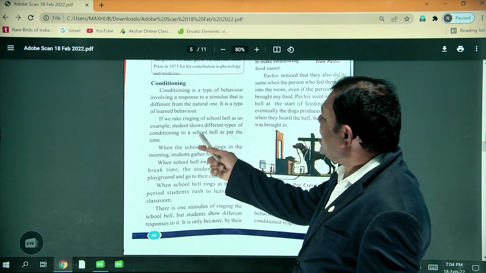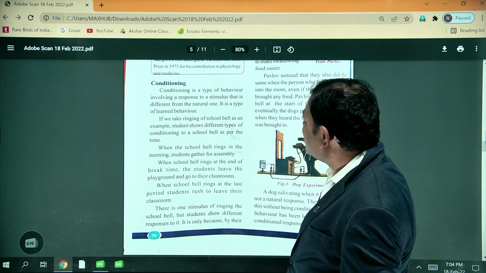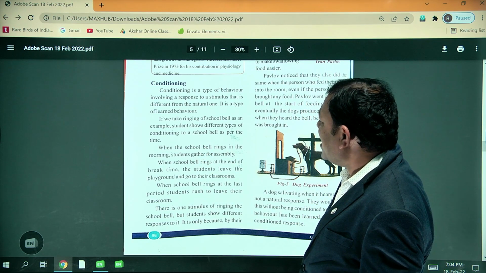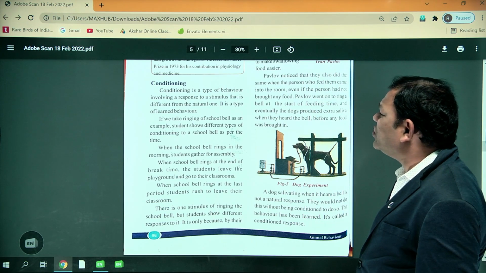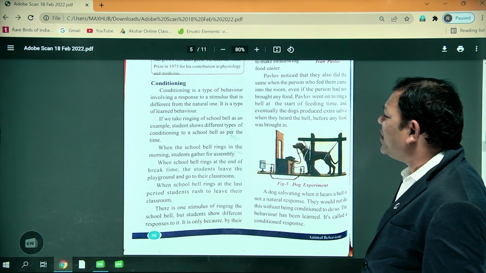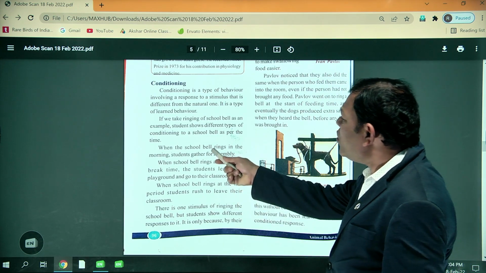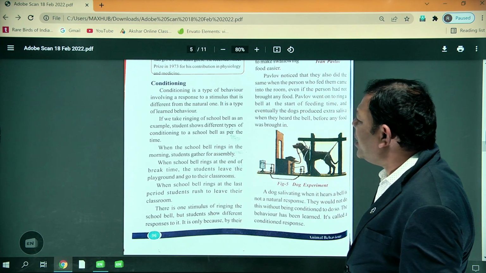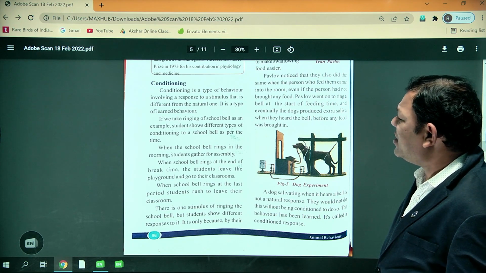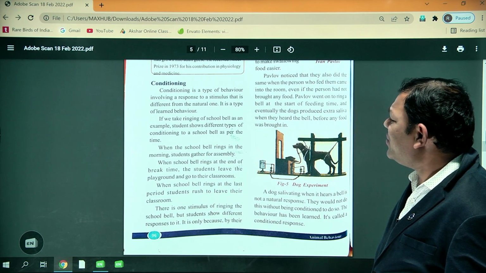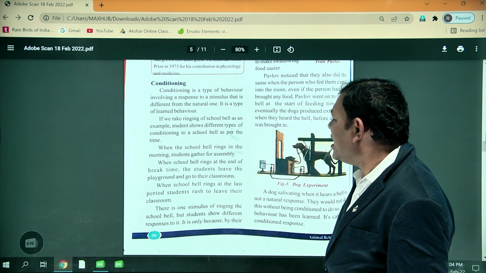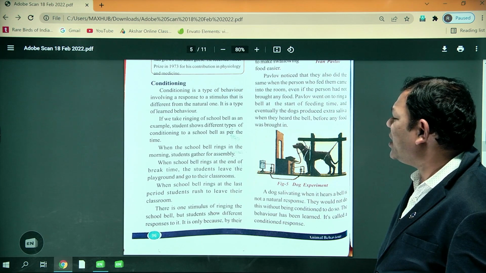Actually, if we take the ringing of the school bell as an example, students show different types of conditioning to the school bell depending on the time. When the school bell rings in the morning, students gather for the assembly. When it rings at the end of break time, the students leave the playground and go to their class.